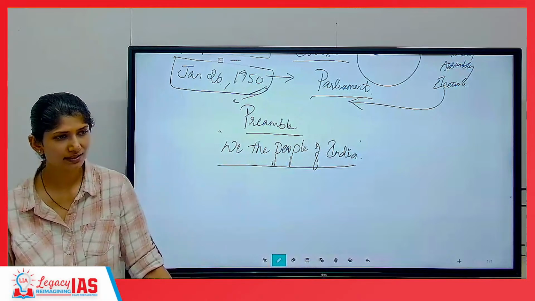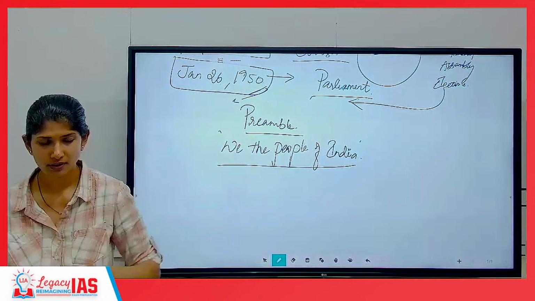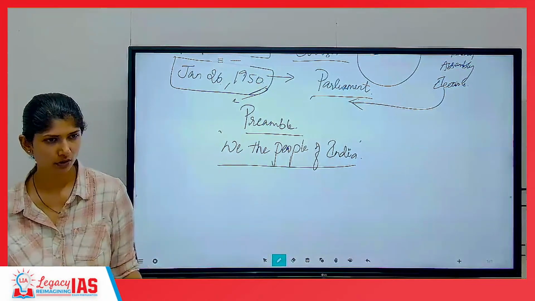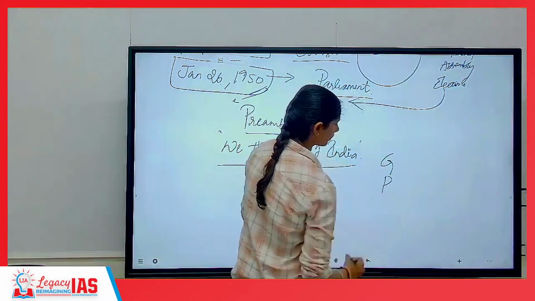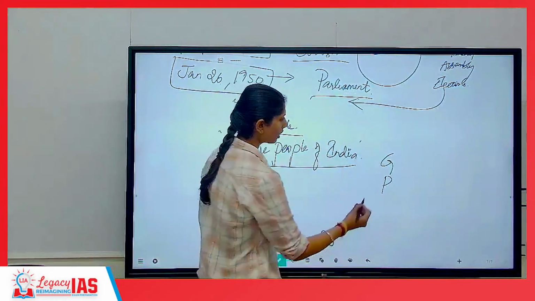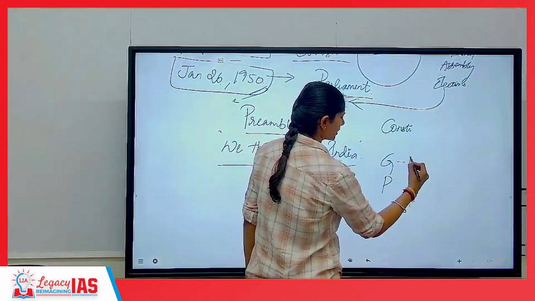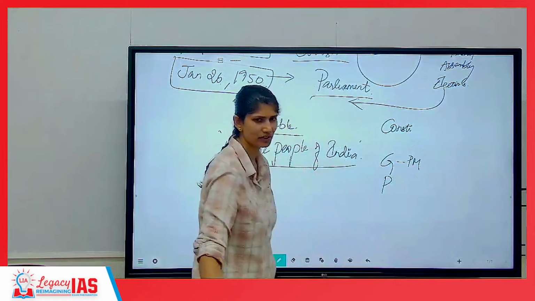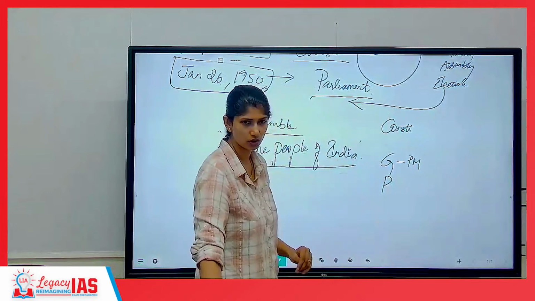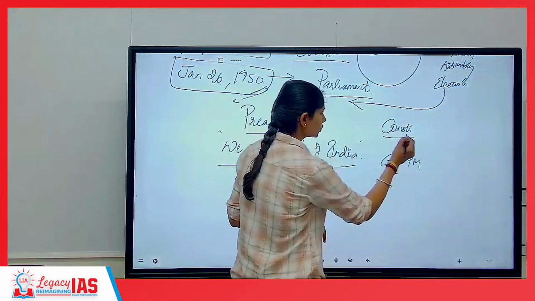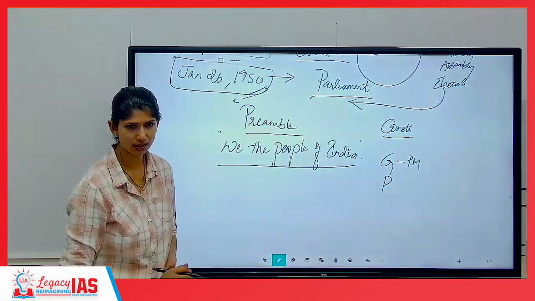Every single government body, private body, any other body, all come under your constitution. Be it your PM, CM, president, any person. Everyone comes under your constitution only, which means this is the superior-most law of the land.